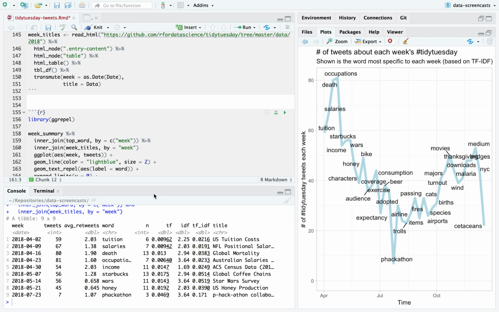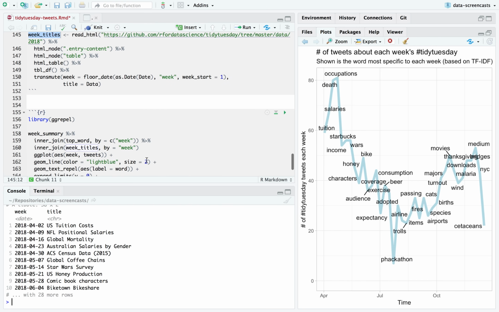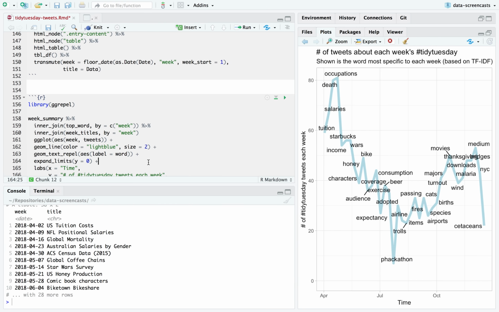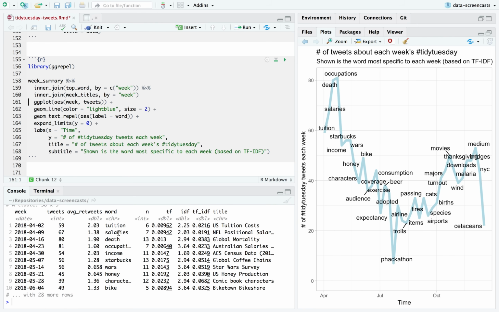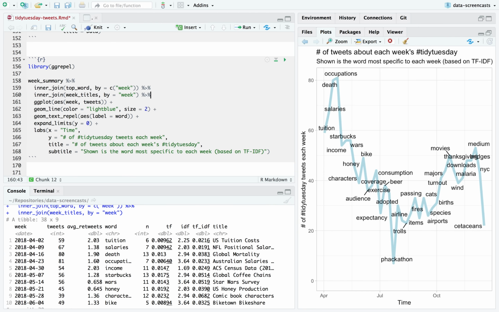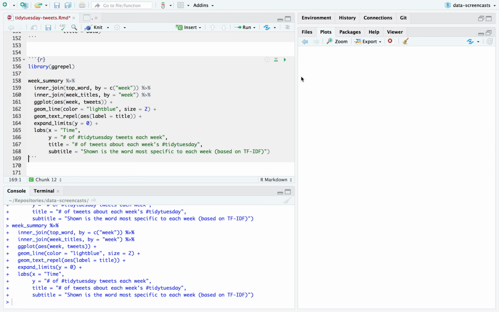Or I could try saying take every week, floor_date week, week_start equals 1, assuming that it'll be the following Tuesday. There it is. I think we have all of them now. I needed to round them to the nearest week, and now I could have used the title of each.